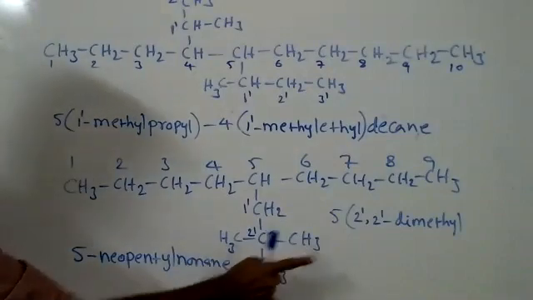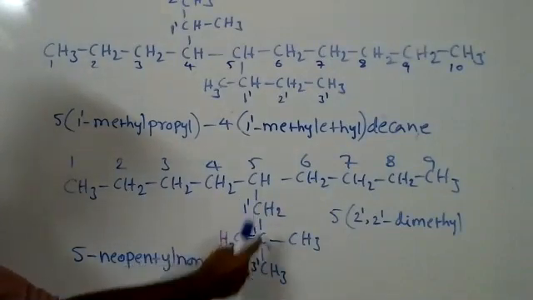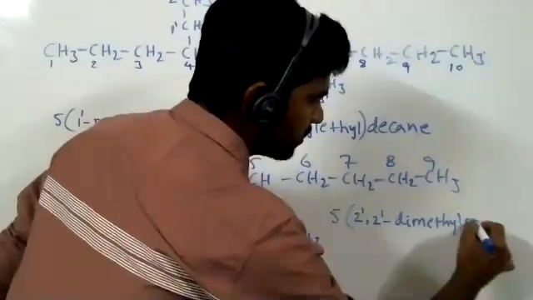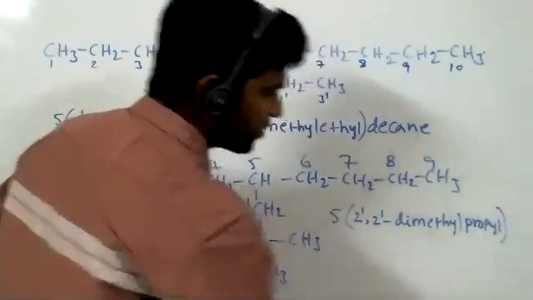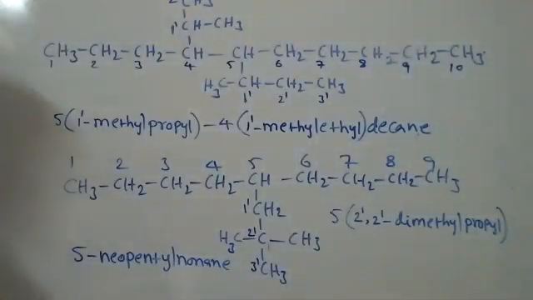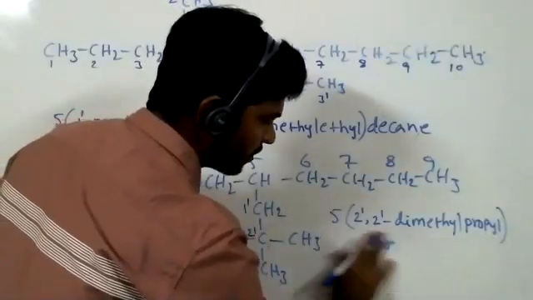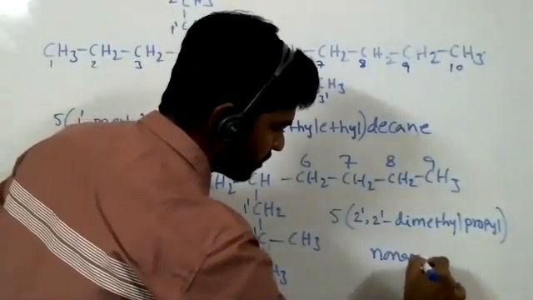This methyl name is over. Then this is the longest carbon chain, no? In the branched chain, 3 carbons are there. That's why propyl. Close bracket. And the name of the parent carbon chain is nonane. From there, nonane continuation, right? Nonane.